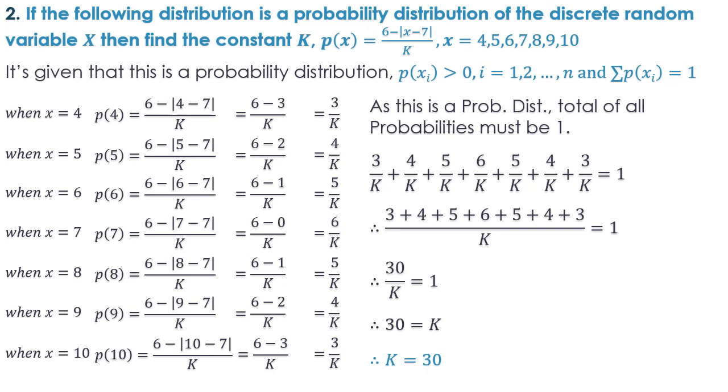So the constant value of k here is 30. So the divisional value of all the probabilities here will be 30. We don't need to actually do anything about it. We just need to find the constant value k, which is 30, and that would be the end of this sum. Next time I will do some illustrations, explain one or two more concepts and maybe one or two sums from the exercise also. So wait for that.